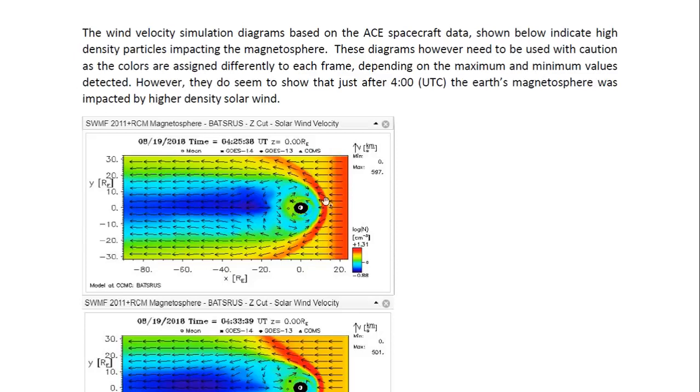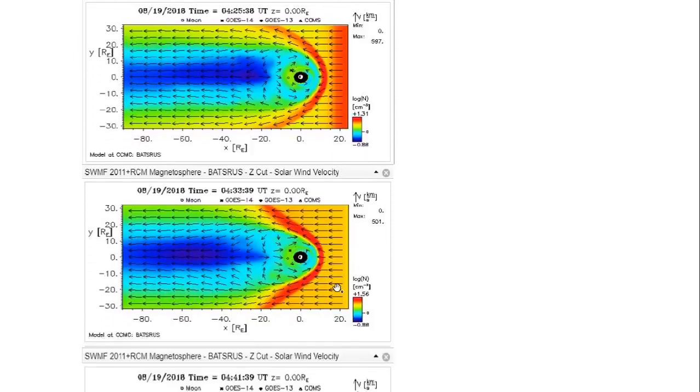It's almost the same color as this on the magnetopause, this part that is usually where the highest density occurs. But you have to look at the maximum here. It's 1.31. That's the density maximum. So that would be the density maximum here would be 1.31. This one is close behind that. Now here it seems to have gone back to yellow, but if you look at the maximum here it is 1.56, showing that the maximum at the magnetopause has increased.